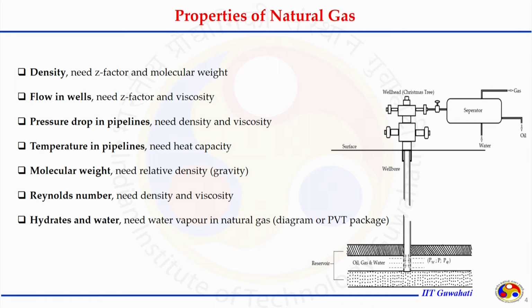Again, temperature also changes in the pipeline, and when the temperature is changing, the heat capacity value is required to understand how much heat loss is happening. When we change the pressure suddenly, for example at the choke device, because of the Joule-Thomson effect the temperature goes down, and that determines how much energy is lost, and whether we need to heat the gas to maintain the temperature so it is not going to form gas hydrate. Several other places also require the heat capacity.